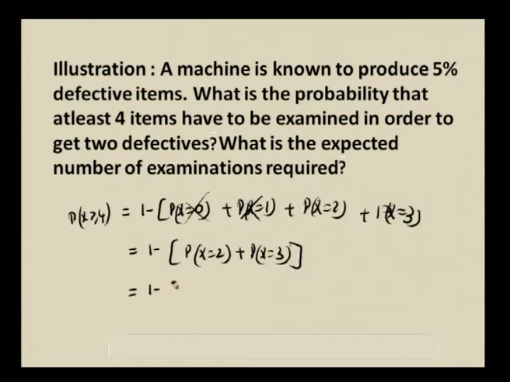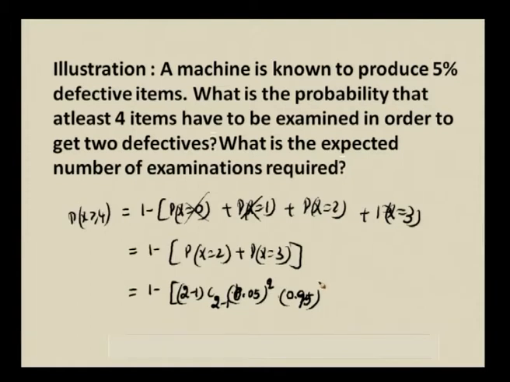Because x is taking the values only from 2, 3, etc. up to infinity, where x is representing the number of trials. 1 minus, x is equal to 2 means 2 minus 1 C r minus 1, r is also 2, 2 minus 1 p power r. P power r is 0.05 whole power r, which is 2, and q, 0.95 is q, q power x minus r, right.